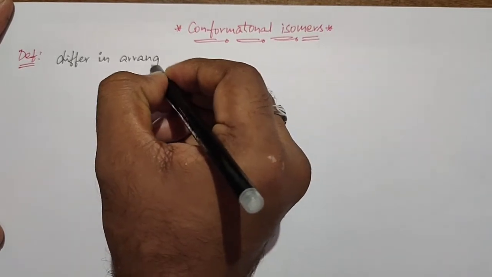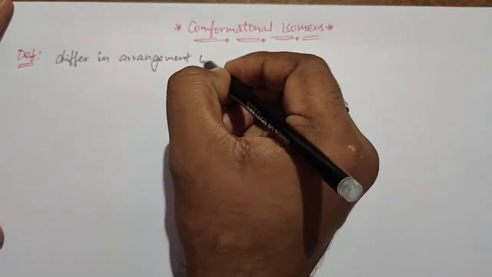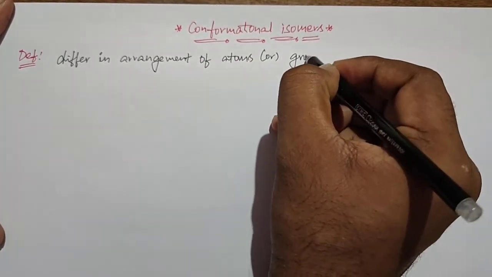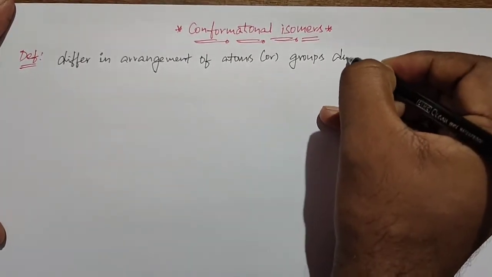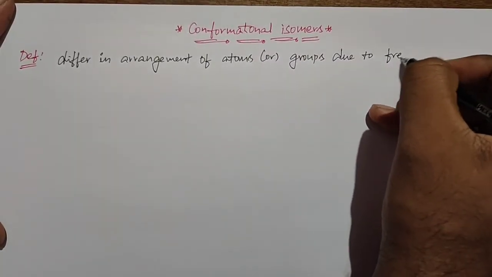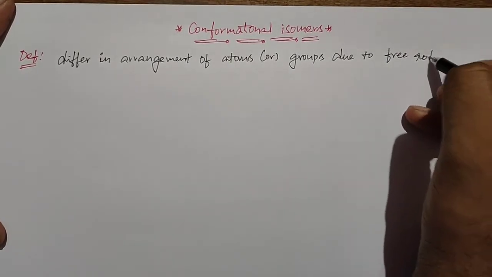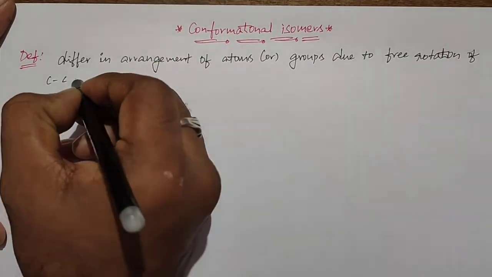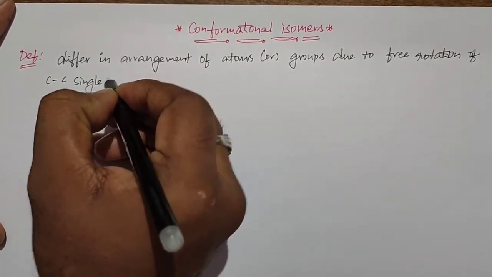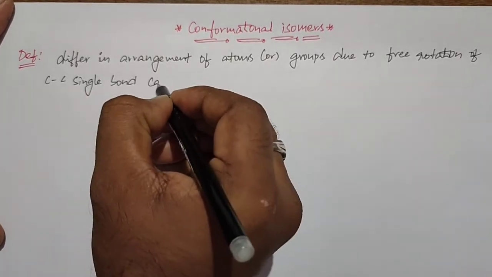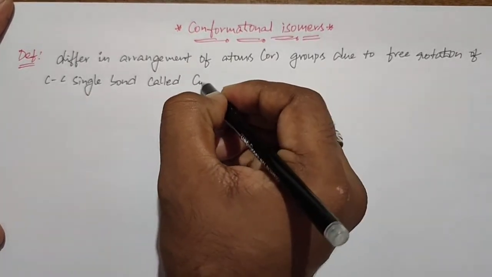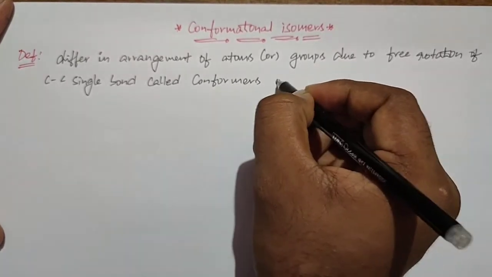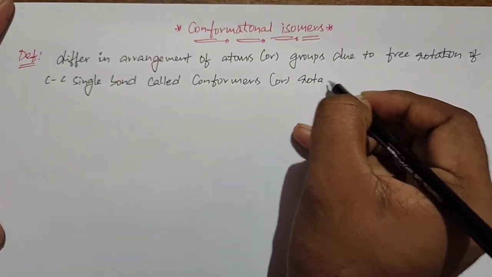arrangement of atoms or groups due to free rotation of the carbon-carbon single bond, called conformers, and these are also called rotamers.